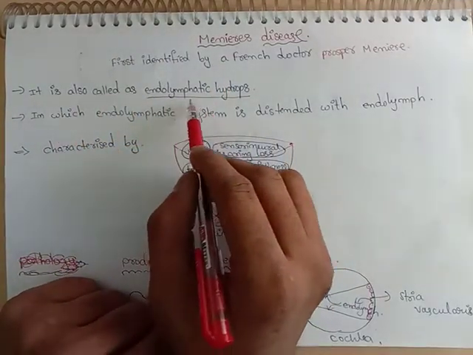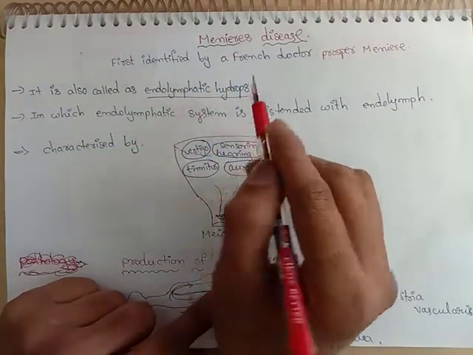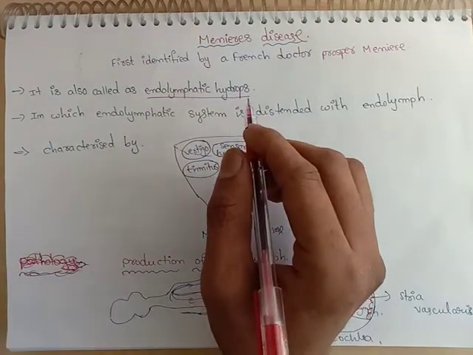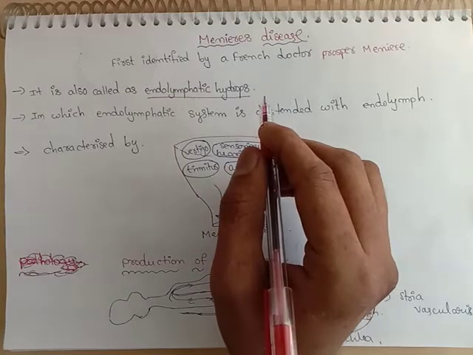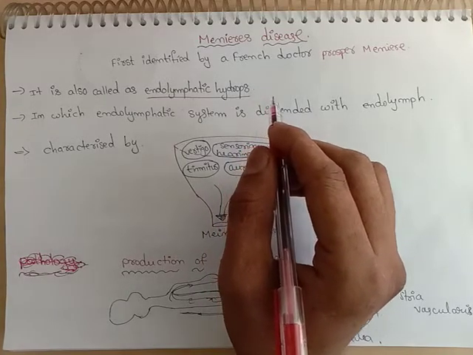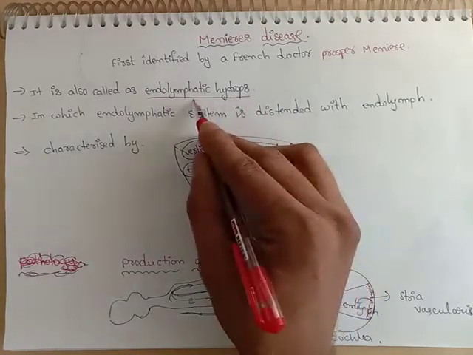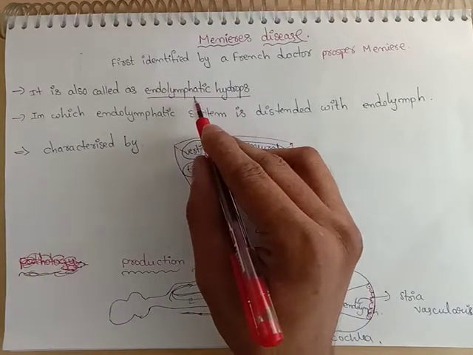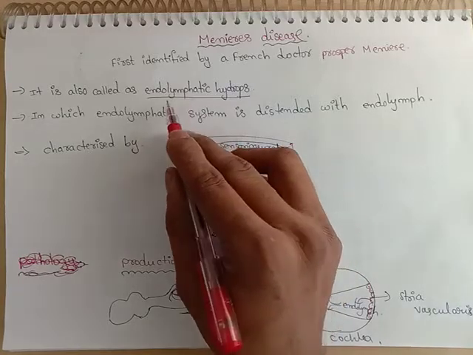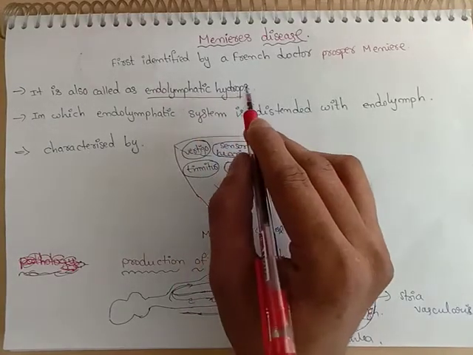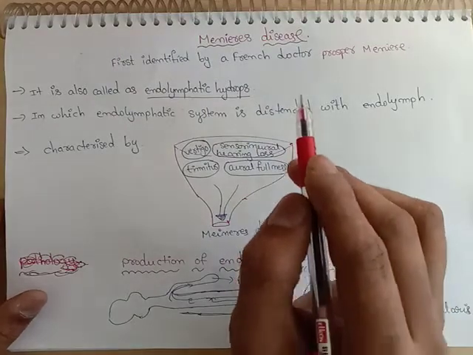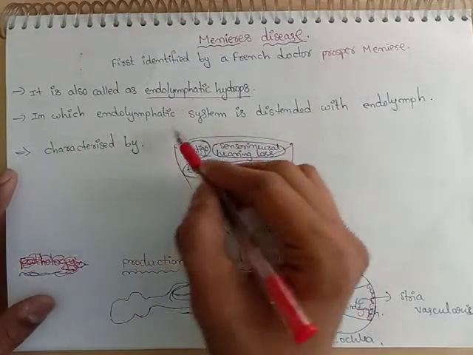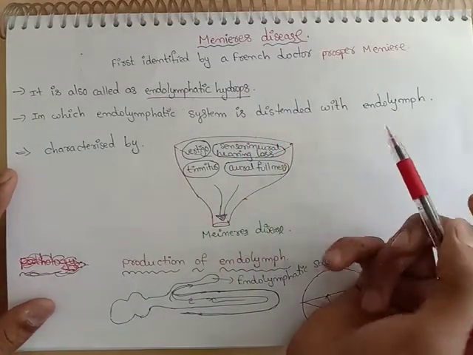It is also called endolymphatic hydrops. Hydrops means excessive accumulation of fluid in the cavities or extracellular fluid. Here in this disease, endolymph is excessively accumulated, so it is called endolymphatic hydrops, in which the endolymphatic system is distended with endolymph.